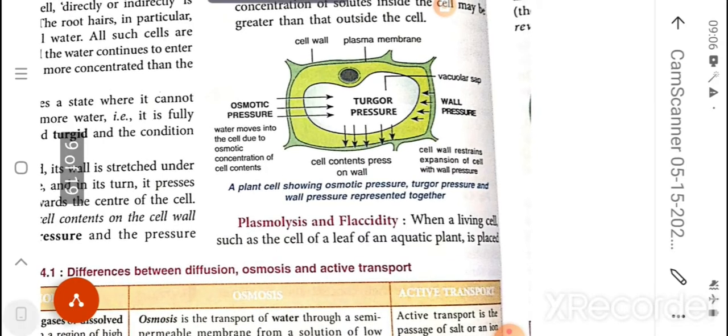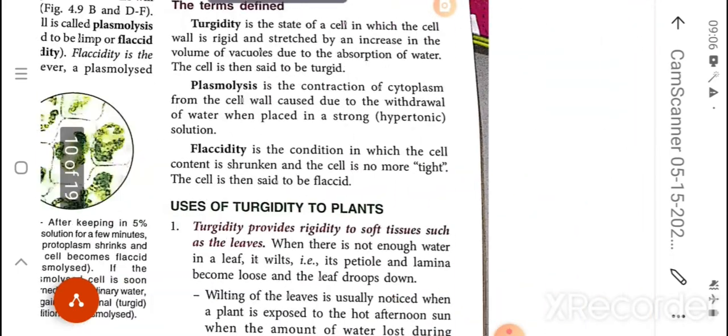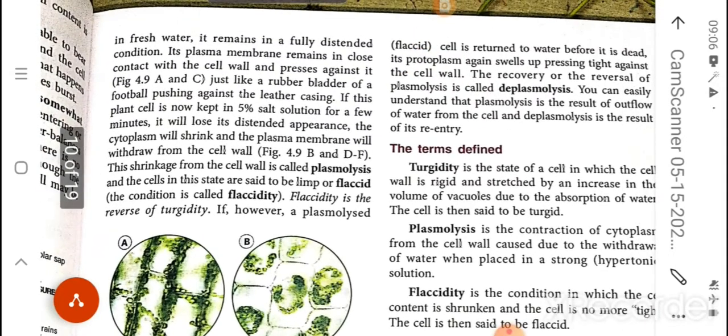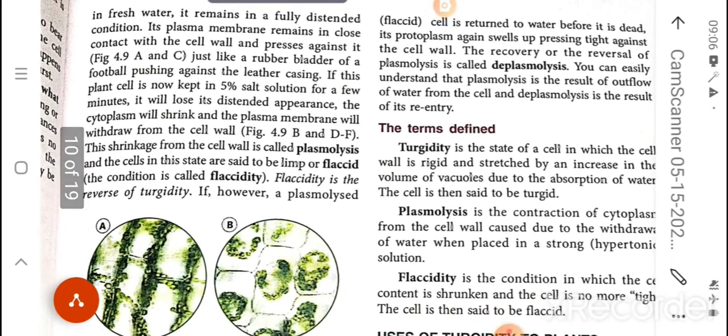Okay, next is plasmolysis and flaccidity. When any kind of plant cell, or the cell of an aquatic plant, is placed in fresh water, it remains in a fully distended condition, meaning it is in a turgid condition. Its plasma membrane remains in close contact with the cell wall because it is in a normal condition.